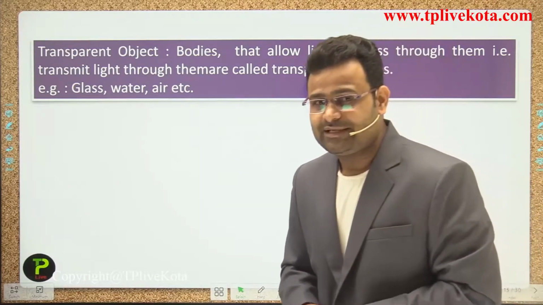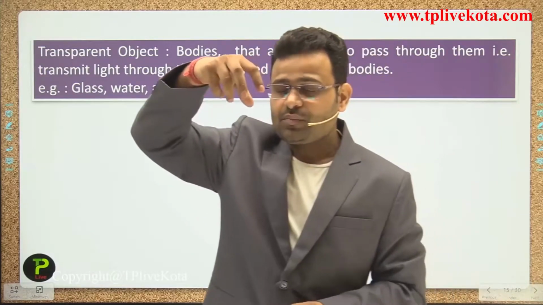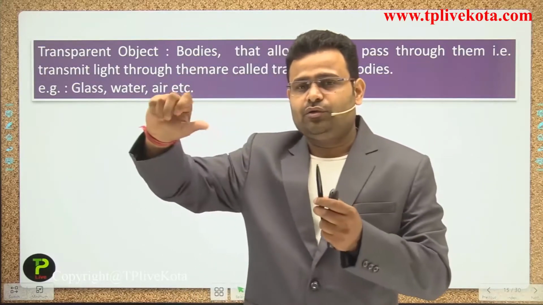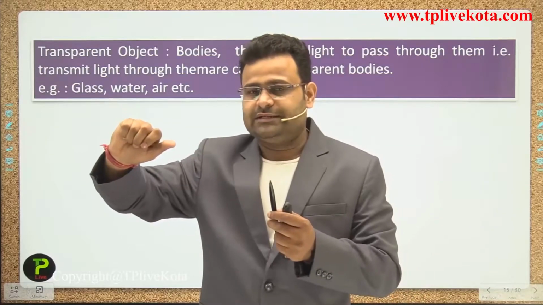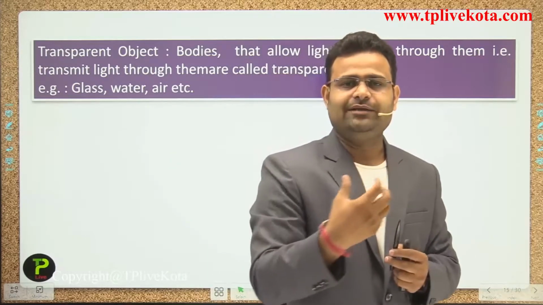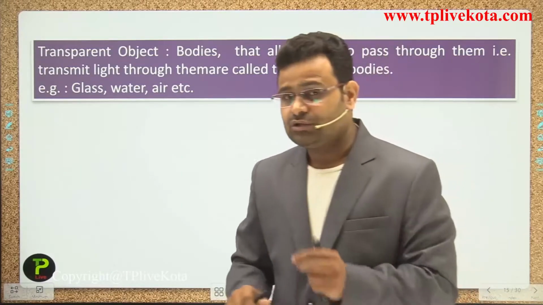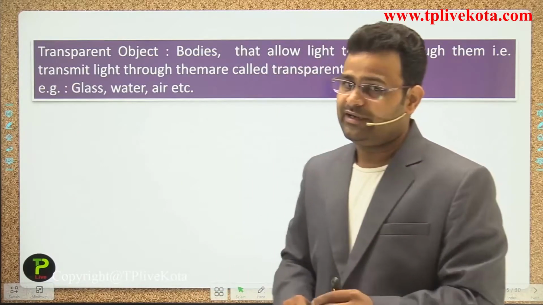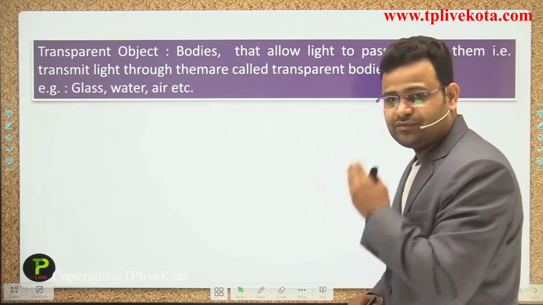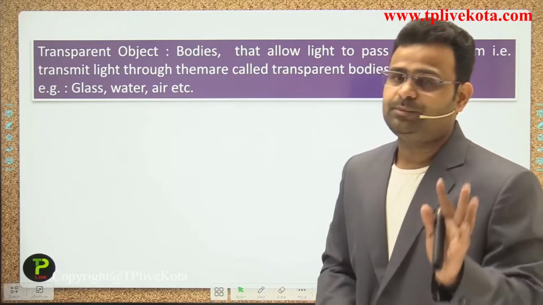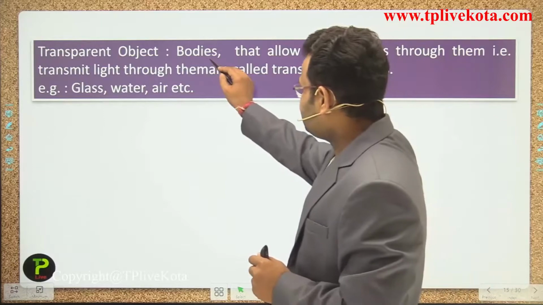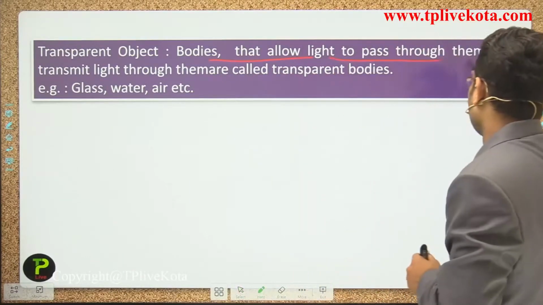Let's suppose there is a water glass. What happens if we glow a torch from one side? Most of the light will pass from one side to the other. On the basis of that, we divide into three parts. First we discuss the transparent object: bodies that allow light to pass through them.